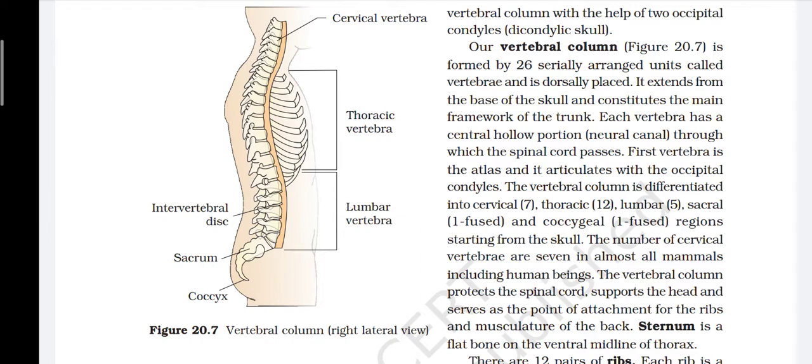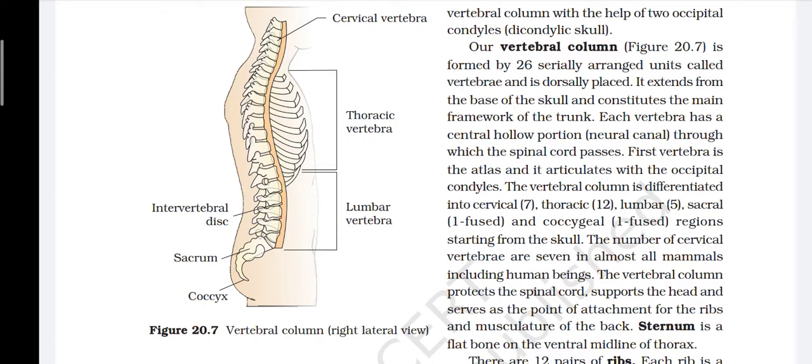Our vertebral column is formed by 26 serially arranged units called vertebrae and is dorsally placed. It extends from the base of the skull and constitutes the main framework of the trunk. Each vertebra has a central hollow portion, the neural canal, through which the spinal cord passes. The first vertebra is the atlas and it articulates with the occipital condyles.